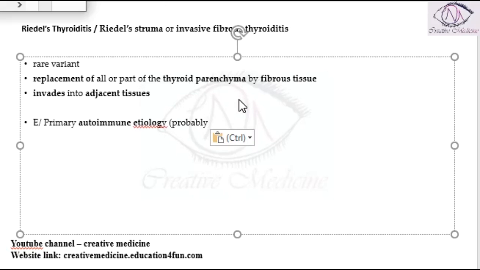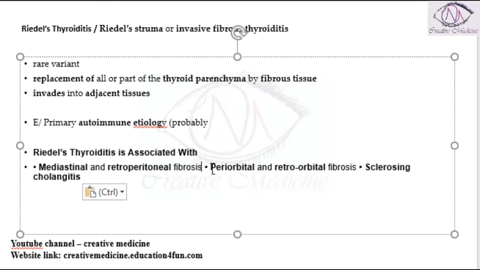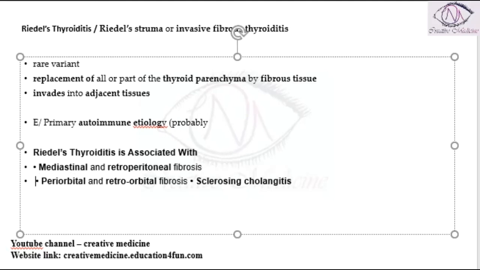Riedel's thyroiditis is also associated with certain disorders. It is associated with three main important disorders: mediastinal or retroperitoneal fibrosis, retroorbital and periorbital fibrosis, and sclerosing cholangitis.